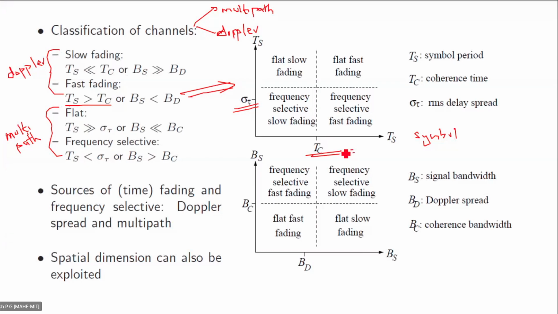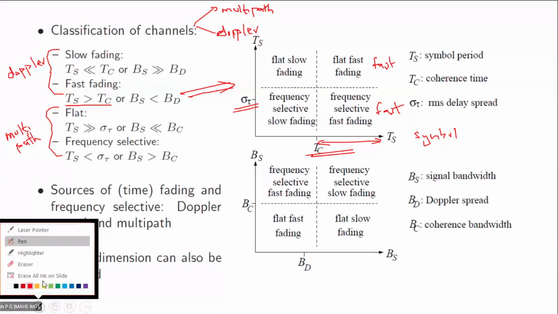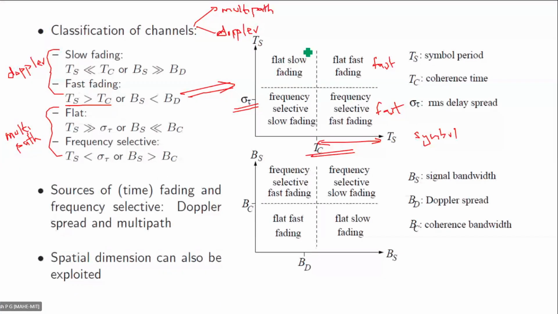That means these two regions will experience fast fading. Similarly, the two regions to the left will experience slow fading.